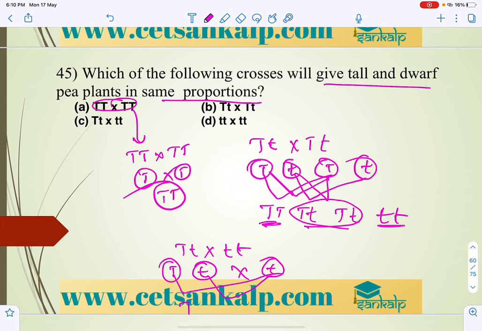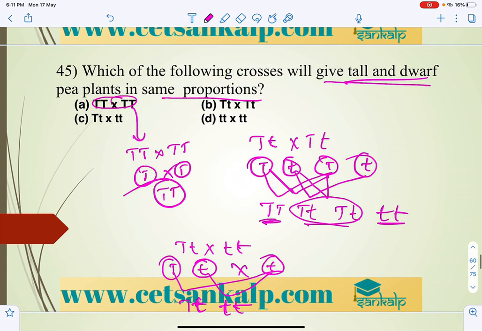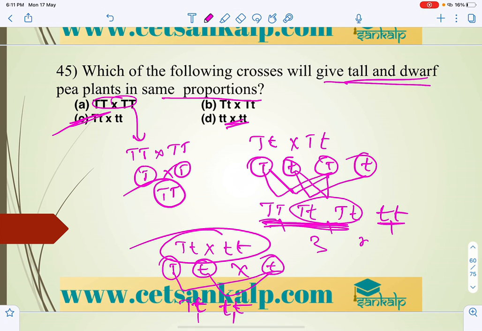So this can be given as TT, tall and dwarf. Whatever the genotype may be, tall and dwarf in the same proportion can be given in this cross, right? Whereas here only dwarf. Here all or almost all are tall, and this is a dwarf. Here 3 tall and this one. Here 1 tall, 1 dwarf. So this is the answer. So answer is C. With this we can conclude this chapter. Thank you.